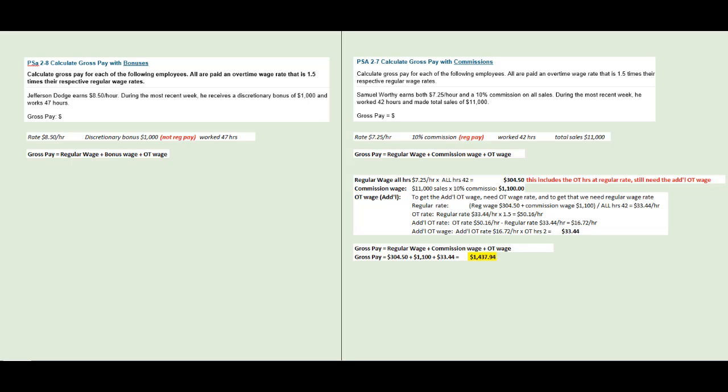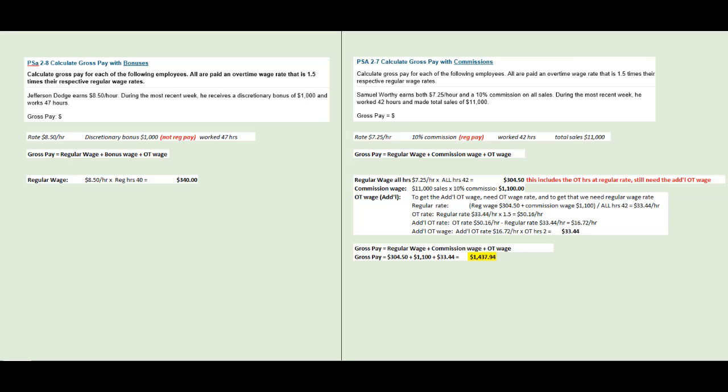Let's start off with regular wage. Regular wage here, we take $8.50 per hour times 40 hours. It comes out to $340. All right, that's different from when we did commissions, which we treat as part of regular pay, and we did the calculation differently. We took the regular wage rate and times all hours worked. Here, we're not timing all hours worked, not the 47 hours, just the 40 hours. And you see why.